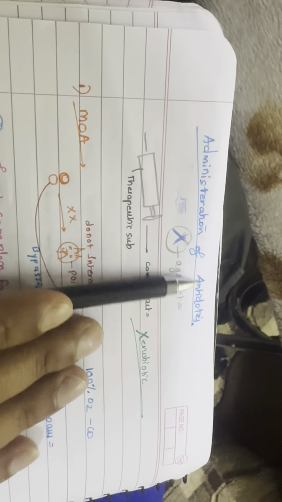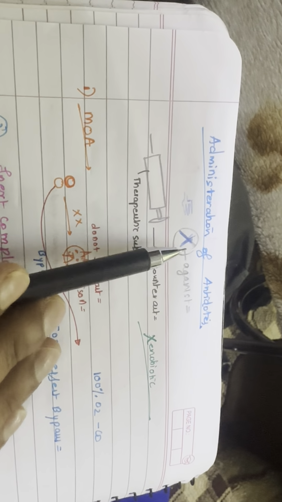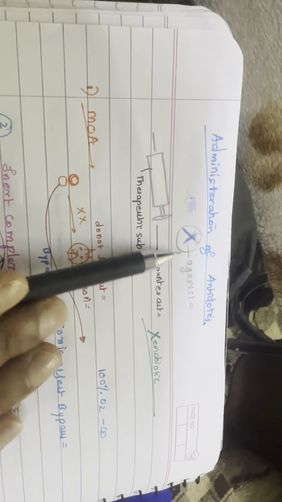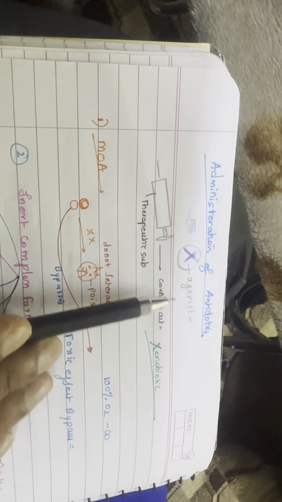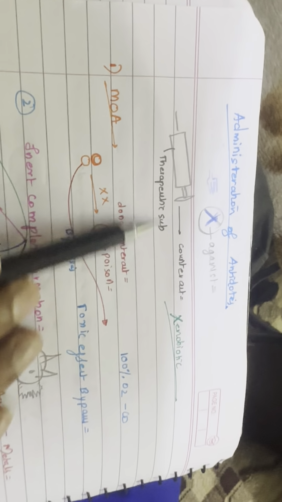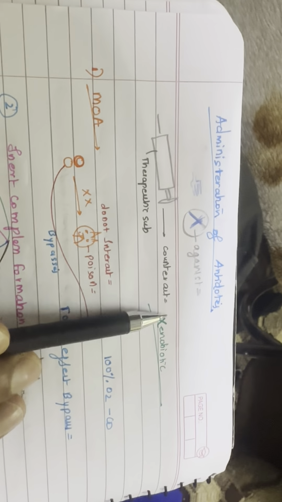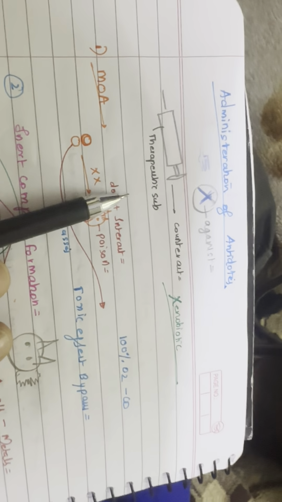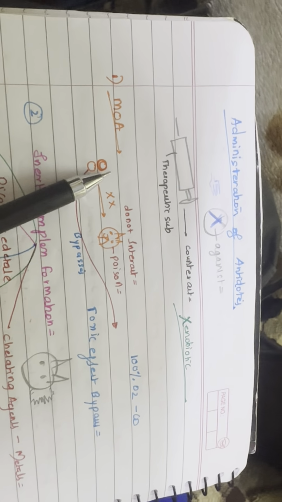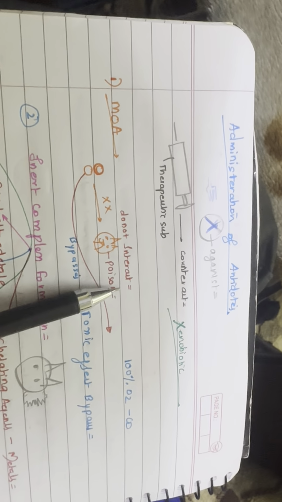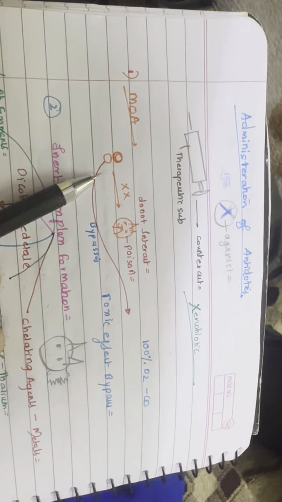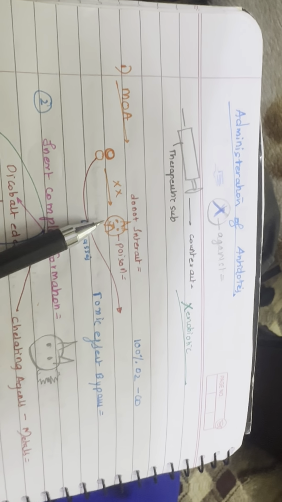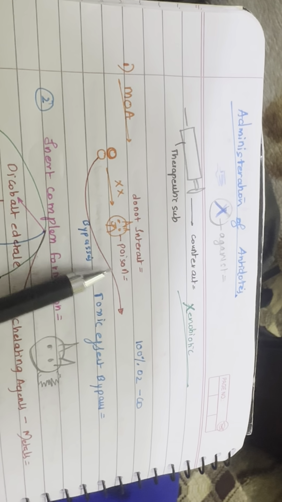Administration of antidote. According to the International Program on Chemical Safety definition, an antidote is a therapeutic substance used to counteract the toxic actions of a specified xenobiotic. Antidotes can be classified in two ways: based on the mechanism of action and the site of action. Classification based on the mechanism of action, that is depending upon their mechanism, they are divided into 6 classes.